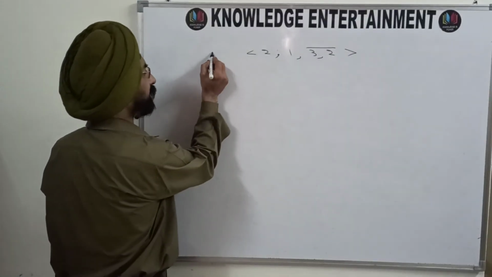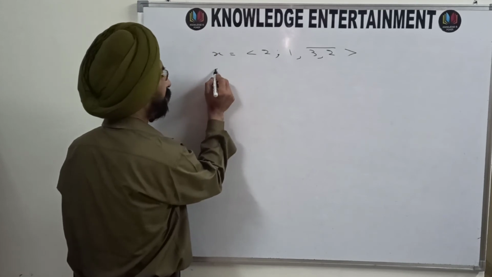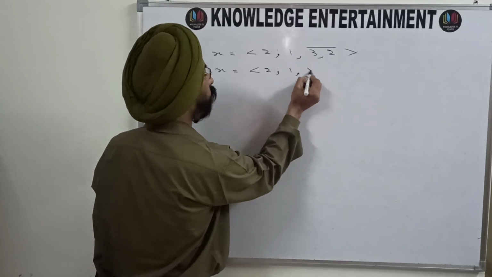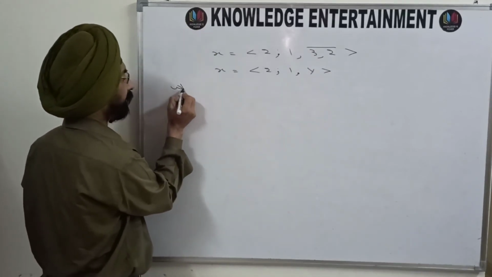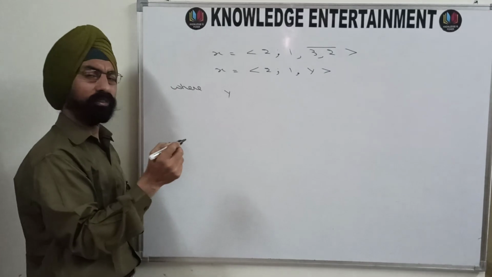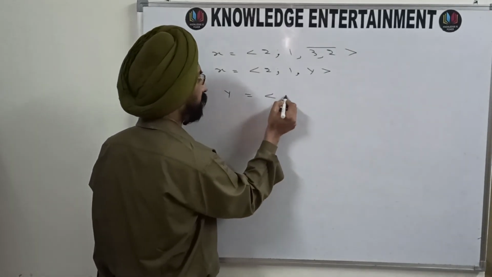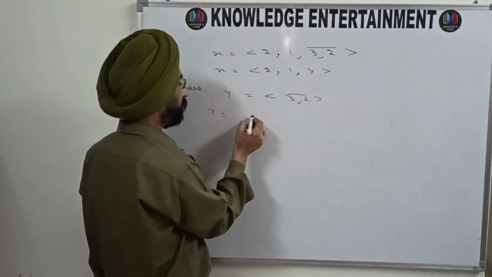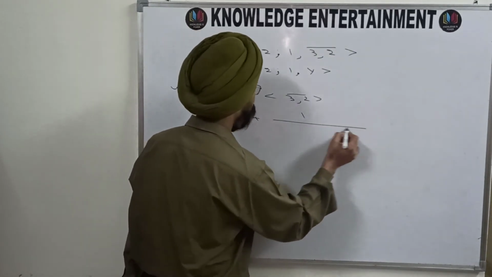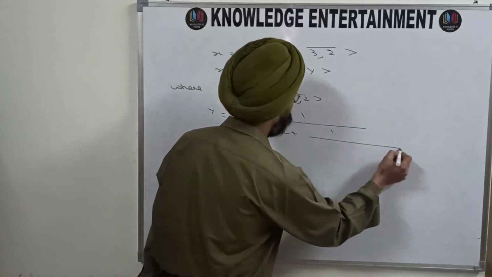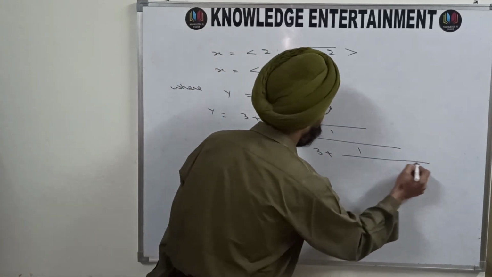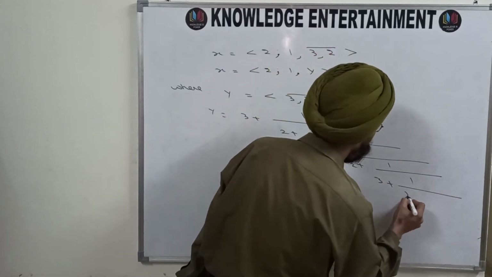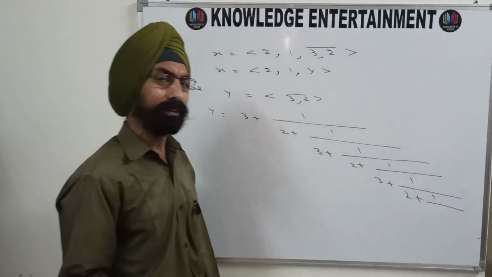I am writing, let this number be x. Then x is 2, 1, y. What is your y? Your y is 3, 2 bar. That means your y is 3 plus 1 upon 2 plus 1 upon 3 plus 1 upon 2 plus 1 upon 3 plus 1 upon 2 plus 1 upon and so on.